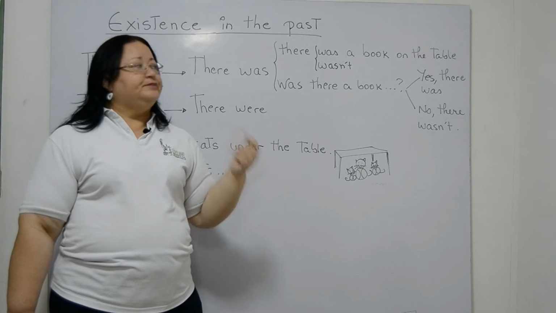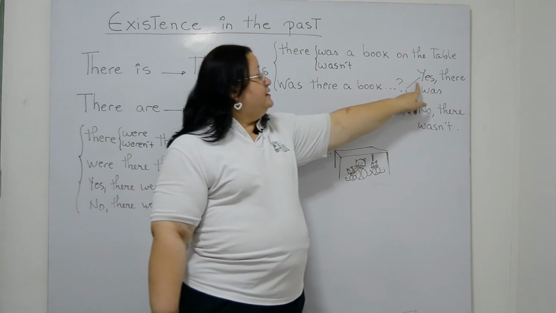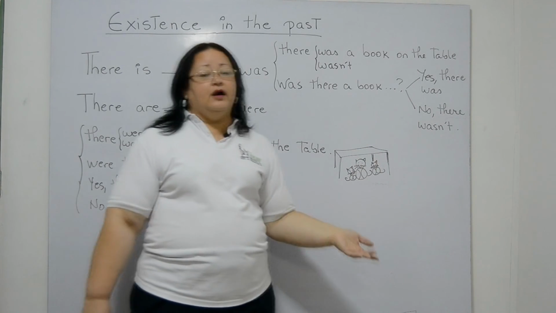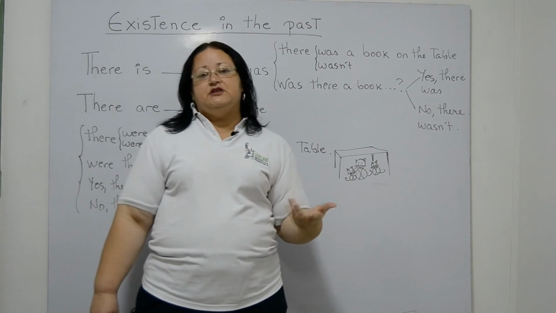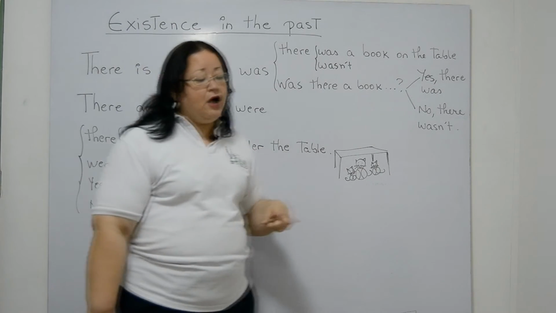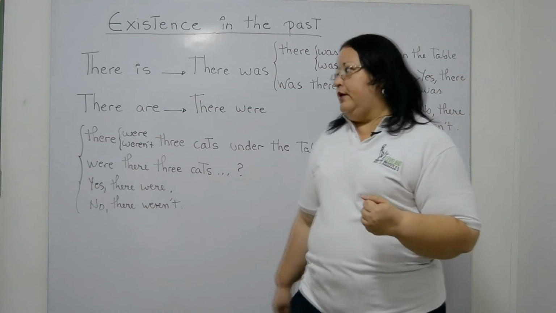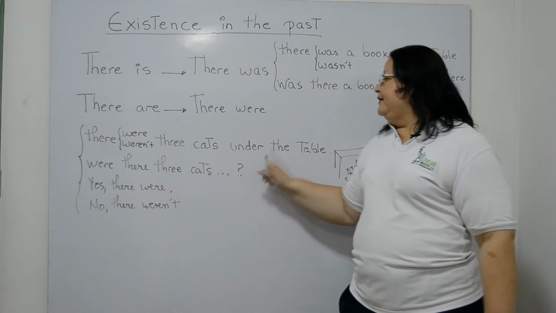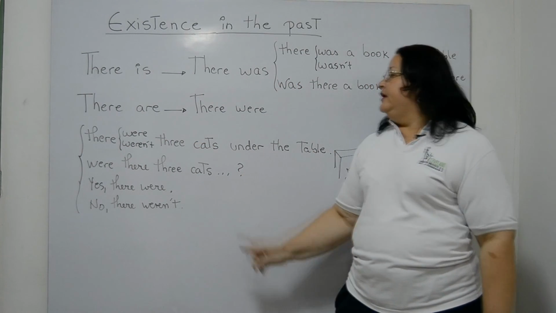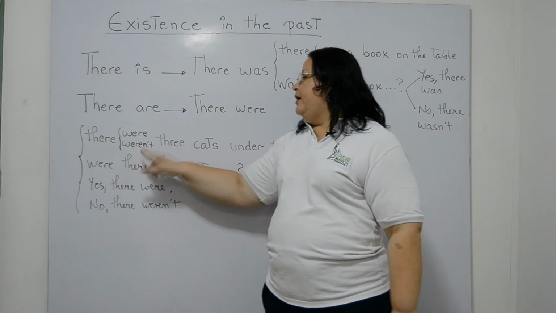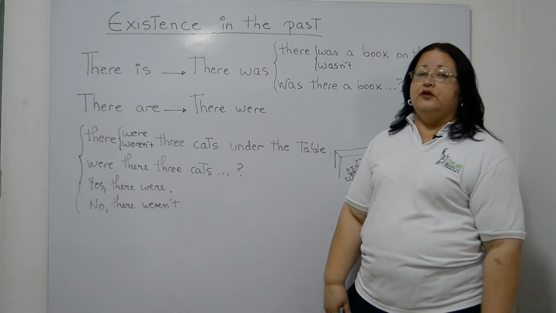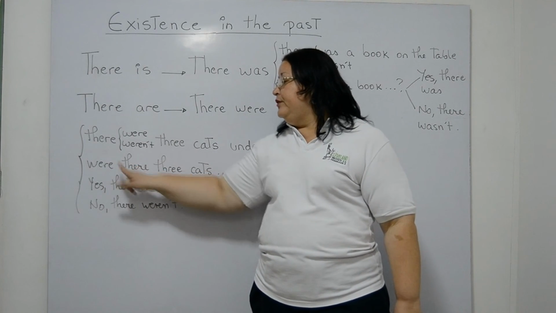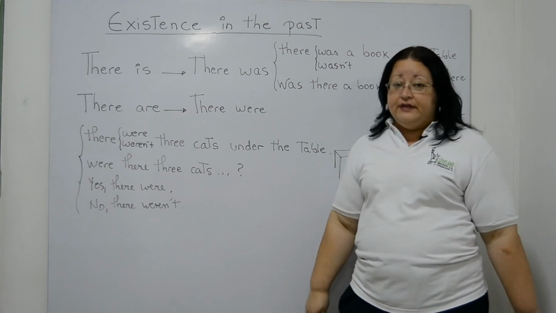To answer, yes or no, yes there was, no there wasn't, and we can elaborate more by adding extra information as we wish. Now, the examples with were, there were. Affirmative sentence, there were 3 cats under the table. Now, negative, there weren't 3 cats under the table. To ask the question, we invert the verb be, were there 3 cats under the table?